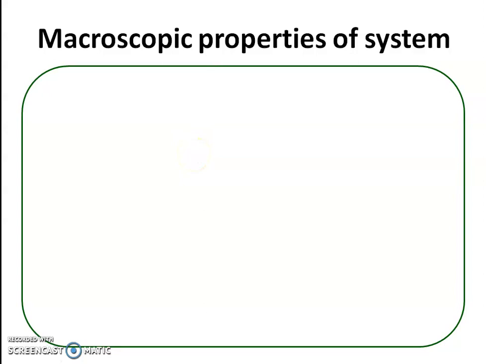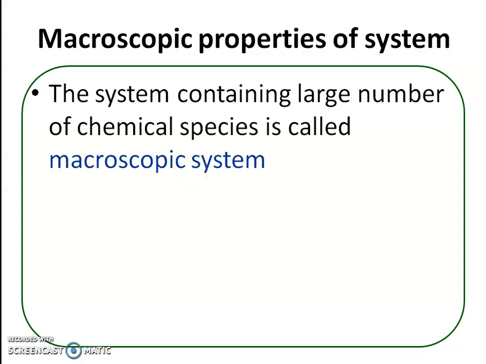Now when a system contains a large number of chemical species, then it is called a macroscopic system. Now which are the chemical species? It can be an atom, molecule, or ion. It means in a system, if there are a large number of atoms or molecules or ions present, then that system is called a macroscopic system. A macroscopic system is also called matter in bulk.